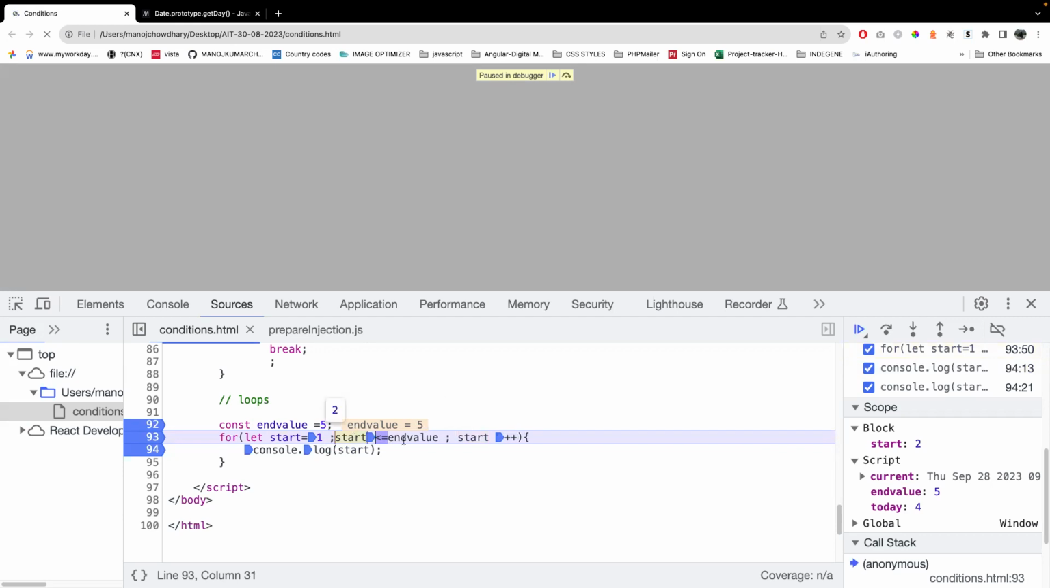Now it was checking 2 less than or equal to 5. It is true. 2 is less than 5 but not equal to 5. One condition is becoming true, one is false. Okay, so until 5 times, see, now what is the start value? If you see, it is 3. If I go one more time, 4, right? So 4 less than or equal to 5.